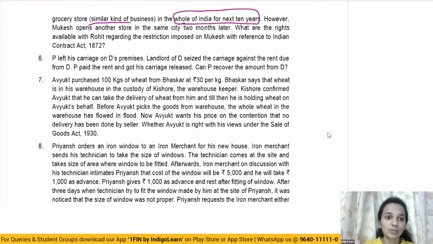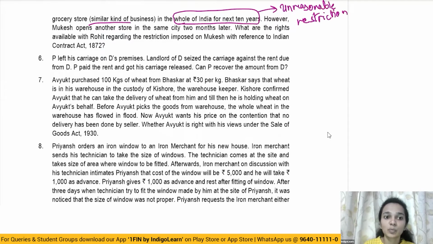Here, the restriction which is being put on Mr. Mukesh is he cannot carry out the same business in whole of India, that is in the entire country, for the next 10 years. Now, do you think this restriction is reasonable? Definitely not. This is an unreasonable restriction. So this is not a valid restriction.